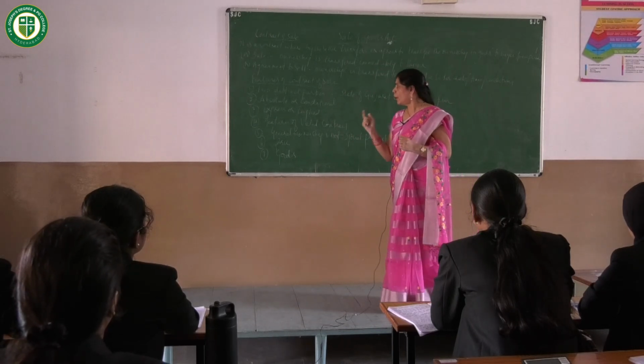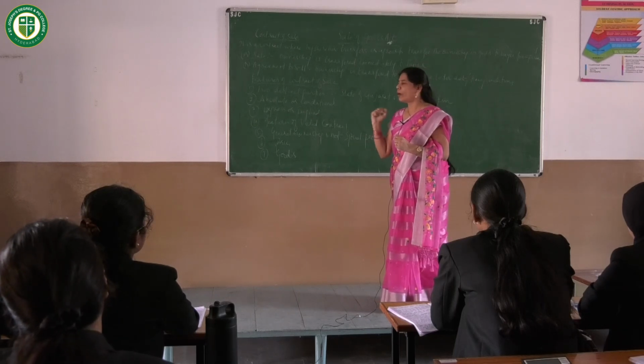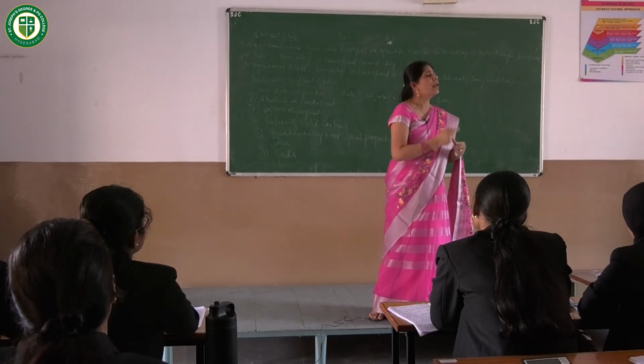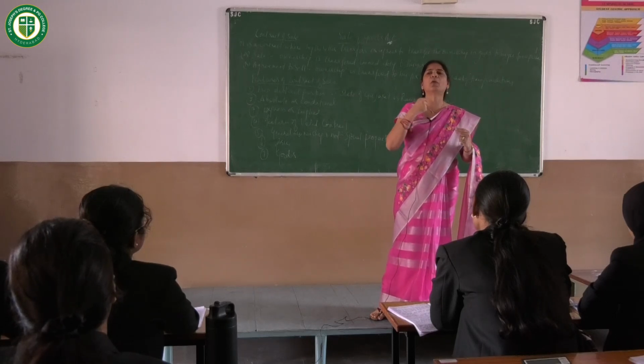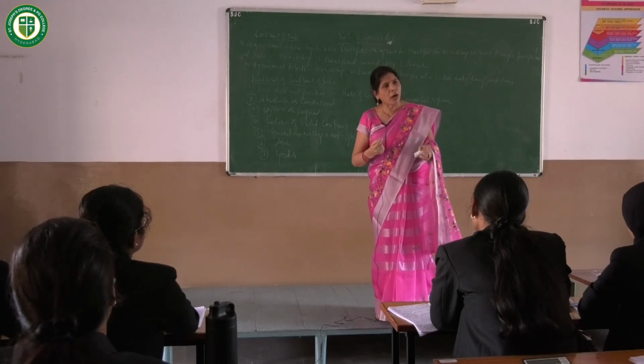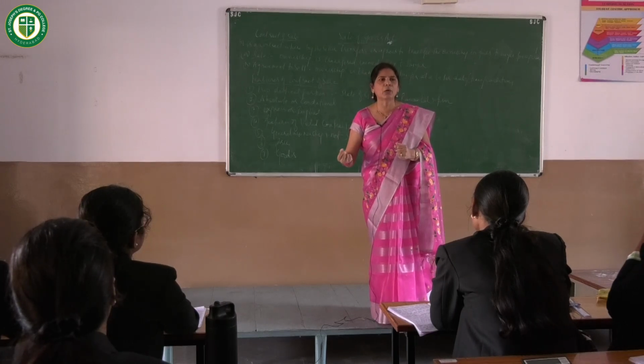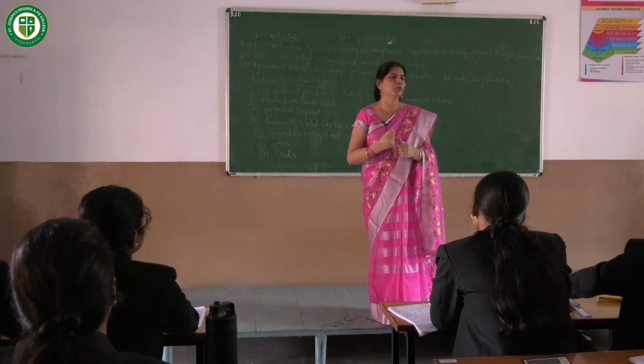Now coming to the third feature of contract of sale, that is contract of sale can be either express or implied. It means contract of sale can be entered into either by words spoken or written, which is express, or it can be assumed from the circumstances or conduct or behavior or the course of dealings between the parties.